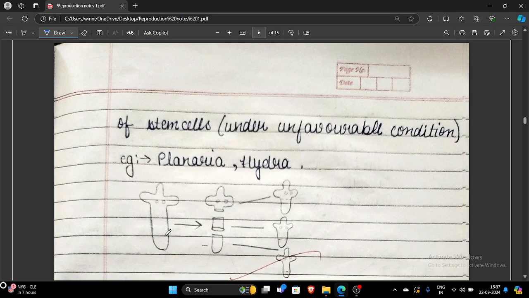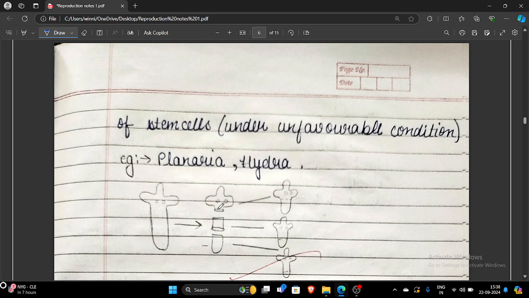If planaria is cut into three pieces, each part which is cut will develop its lost parts and become a new individual. It's a kind of method where the organism divides under unfavorable condition. So planaria under favorable condition divides through binary fission and hydra through budding. But under unfavorable condition, they will divide through regeneration.